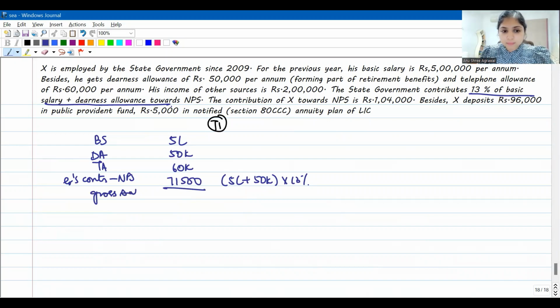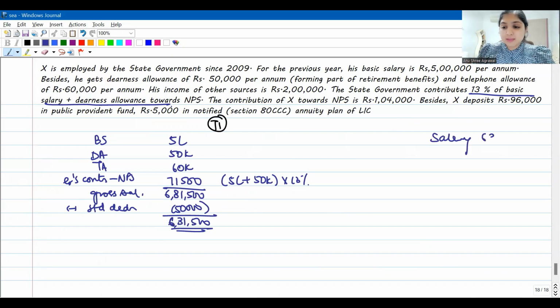So now if I compute, the gross salary of our assessee will be 6,81,500. Okay, from this I have to remember to give standard deduction under section 16, 50,000, let's say. So the net taxable salary of our assessee is going to be 6,31,500. So income under the head salary, we have 6,31,500. Then the question says his income from other sources is 2 lakh rupees. So the gross total income of our assessee is 8,31,500.